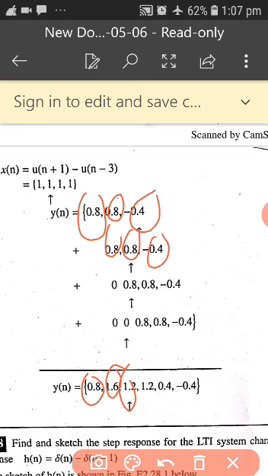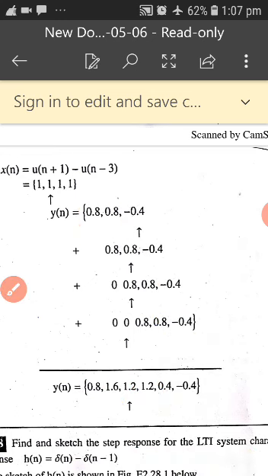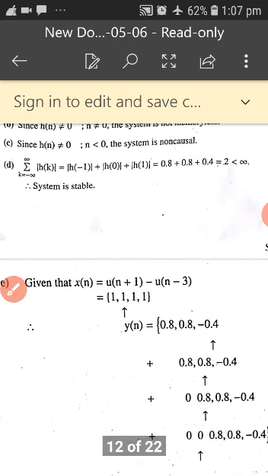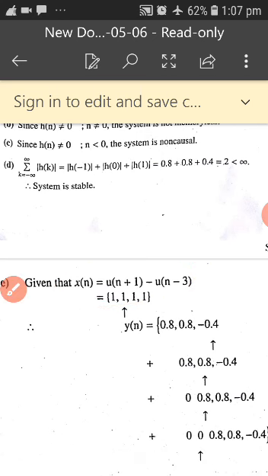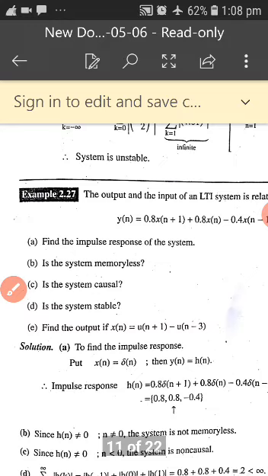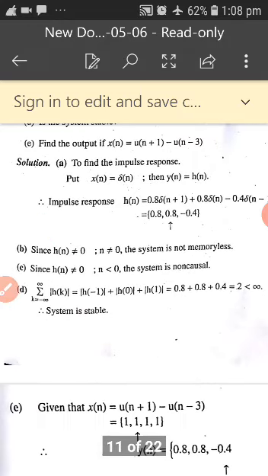Then 0.8 continues till this one, then it is 0.4, and this last value is minus 0.4. So you do this and substitute your x of n in terms of the given y of n. What is being asked here?